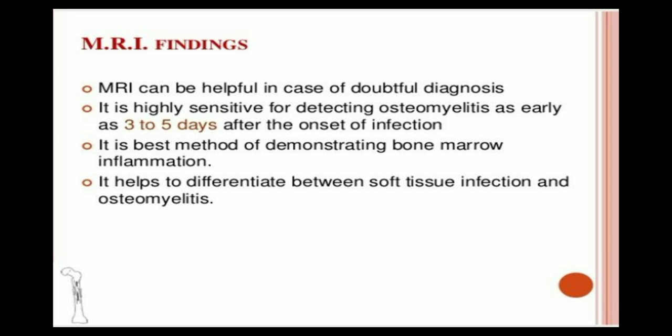It is the best method for demonstrating bone marrow inflammation. If bone marrow inflammation has occurred, MRI is the best method to find the inflammation in the bone marrow. It helps to differentiate between soft tissue infection and osteomyelitis. MRI findings will let us know whether it is soft tissue infection or osteomyelitis. That means it is helpful in doubtful diagnosis, as we have seen in the first point also.